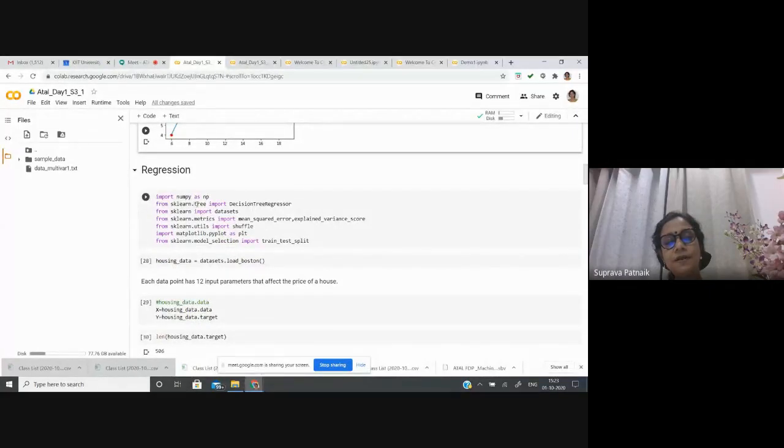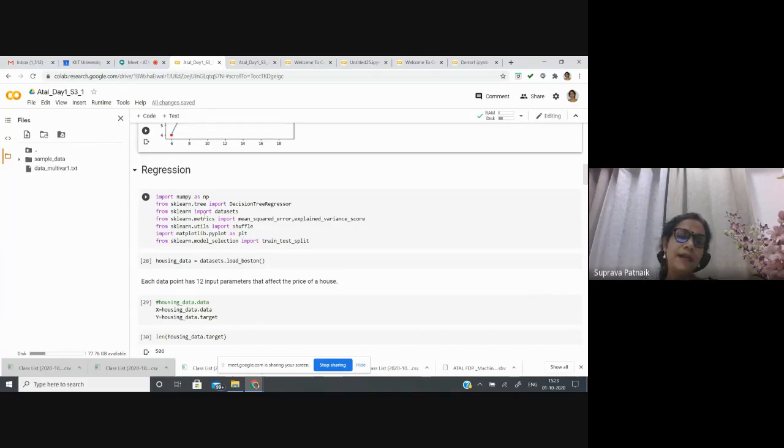From sklearn tree, I can import the decision tree. Subsequently, I'll show you how to import the support vector machine, the Bayes classifier, all those things. In this one, there is the decision tree regressor, and apart from this, sklearn also consists of many common data sets.